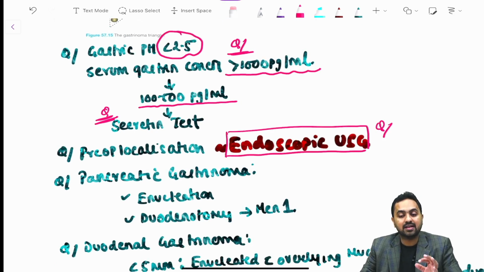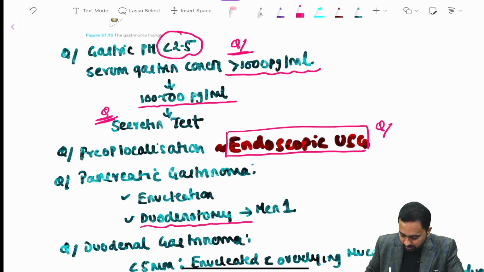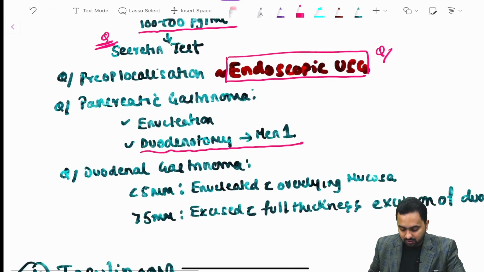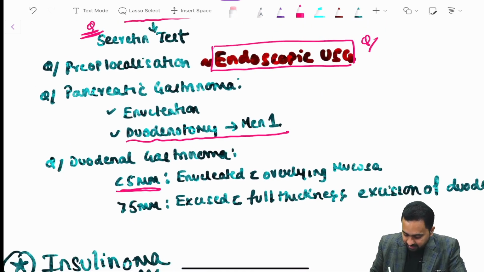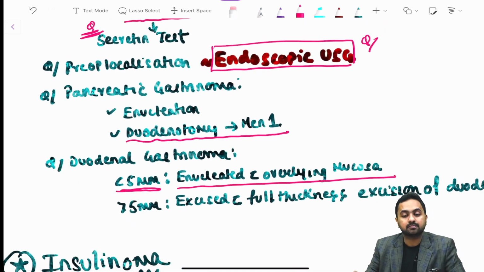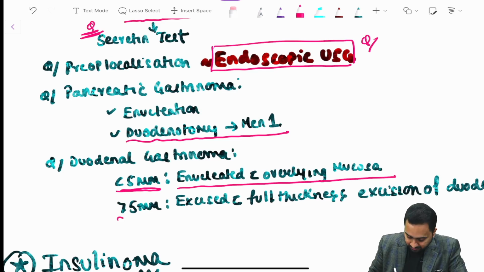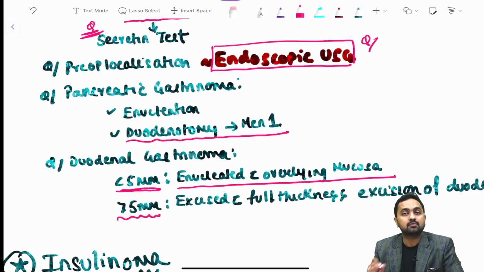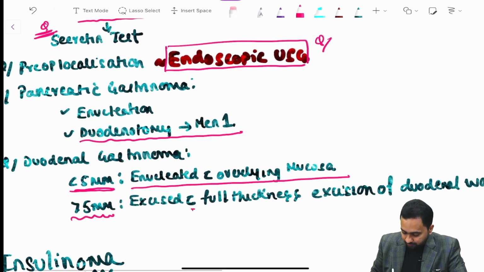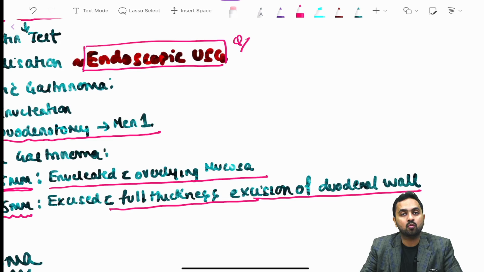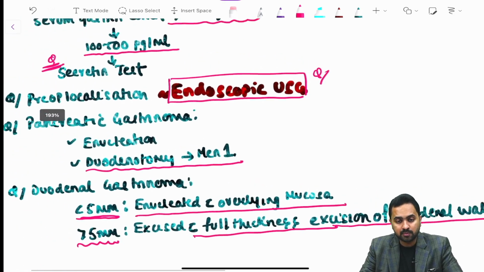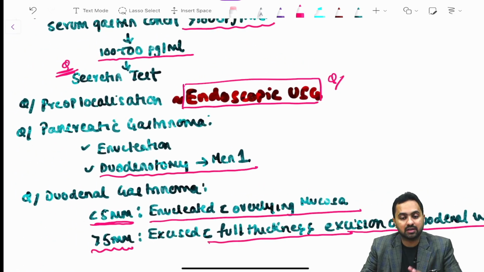The pancreatic gastrinoma treatment would include enucleation, and a duodenotomy in case of MEN1 syndrome. Then for duodenal gastrinoma, if it is less than 5 mm, enucleation with overlying mucosa, and if it is more than 5 mm, then it would be excised with full thickness excision of the duodenal wall. So these are a few important features with respect to your gastrinoma.